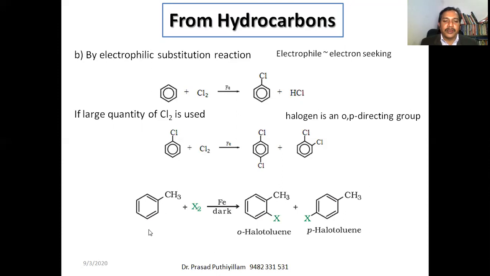For example, toluene or methyl benzene reacts with a halogen in presence of iron in dark. I forgot to mention the word dark. The reaction should be done in dark condition. If sunlight is there, we know it undergoes a free radical mechanism also. Therefore the reactions are done in dark condition to get ortho-halotoluene as well as para-halotoluene.